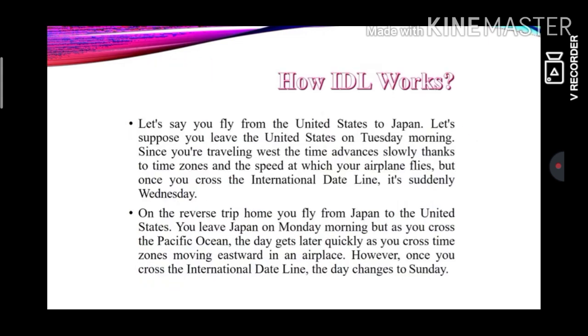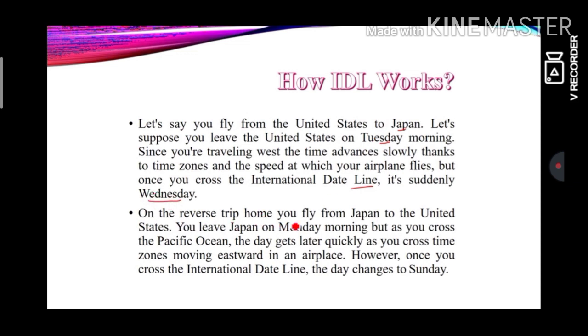So how does the international dateline work? Let's say you fly from the United States to Japan. Let's suppose you leave the United States on Tuesday morning. Since you are traveling west, the time advances slowly thanks to time zones and the speed at which your airplane flies. But once you cross the international dateline, it's suddenly Wednesday. Started on Tuesday, it's Wednesday.